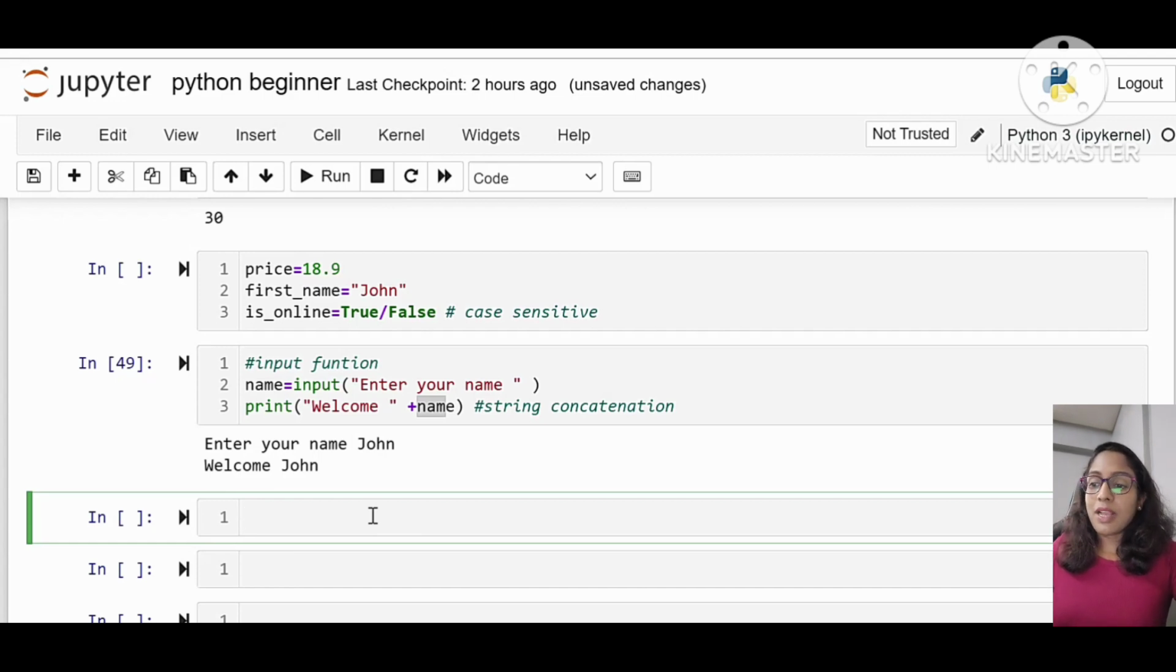See, I am asking a person to enter their date of birth. Okay, so birth_year is equal to, I'm just writing input, "Enter birth year".